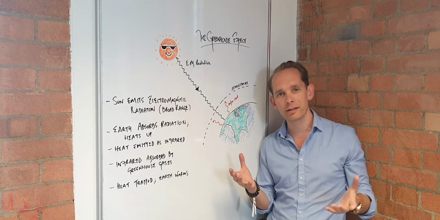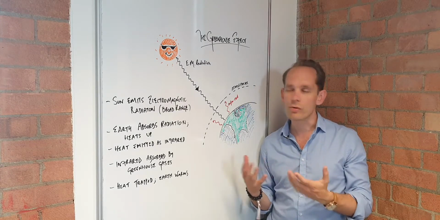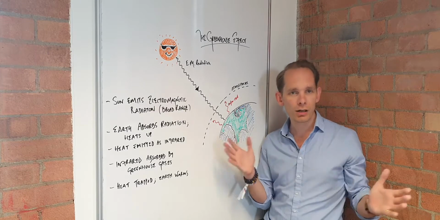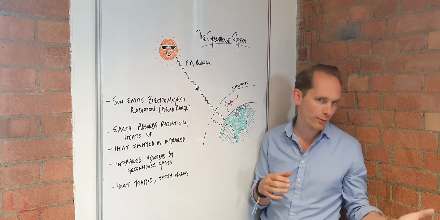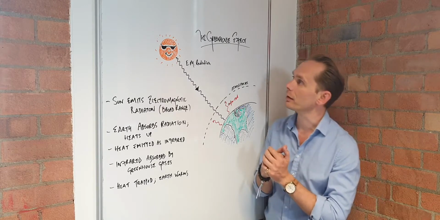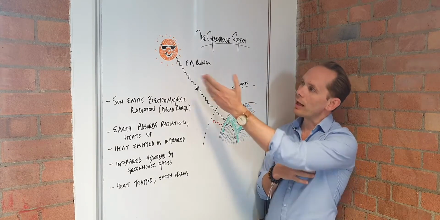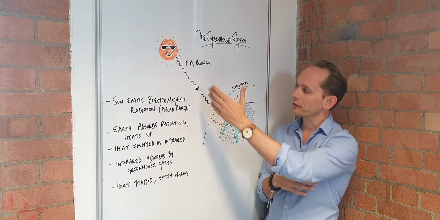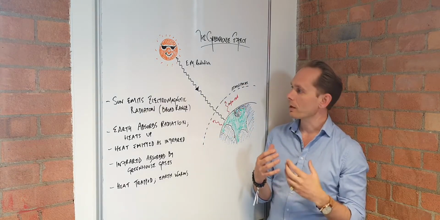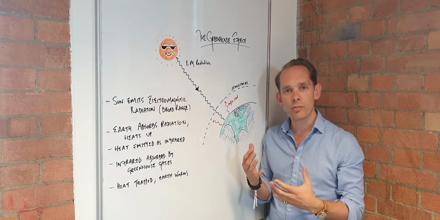Now we think of the sun as producing light and warmth perhaps, but actually it's producing the entire range of the electromagnetic spectrum, all the way from radio waves at the low end to gamma rays and X-rays at the upper end of energy. Now all that light and radiation comes through space and by and large gets through our atmosphere and reaches the Earth, where it causes the Earth to warm up.